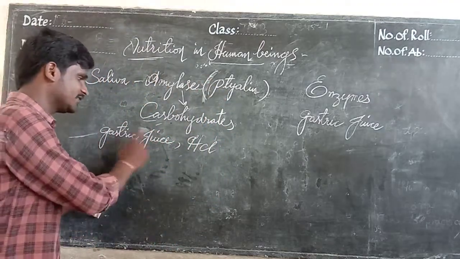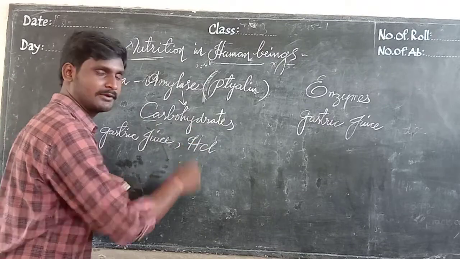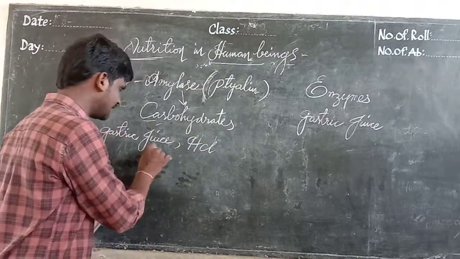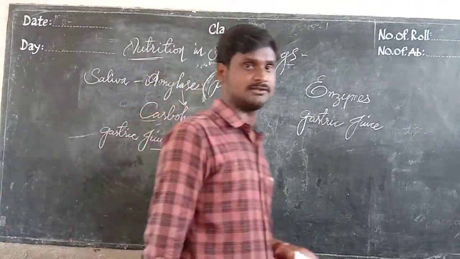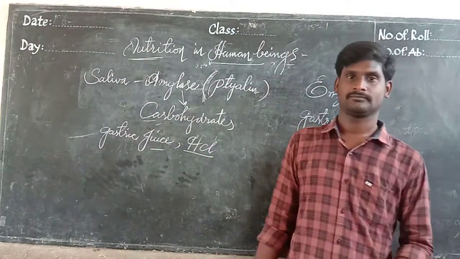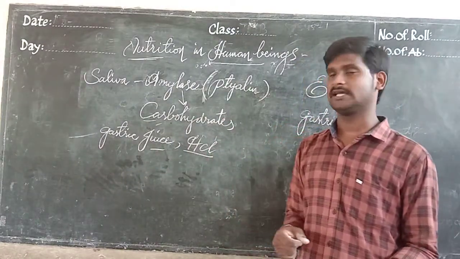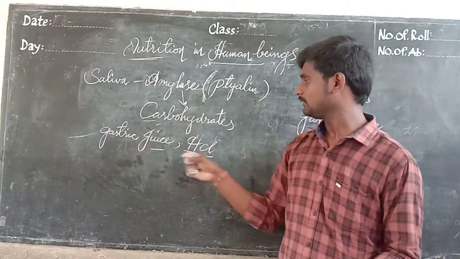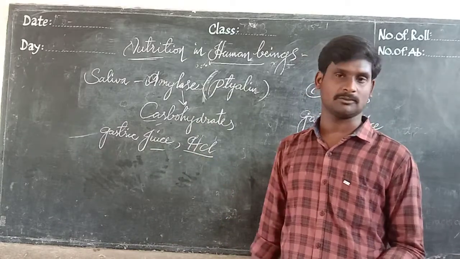Contain the gastric juice and HCl, hydrochloric acid. These gastric juice and HCl also help with digestion. It is present in the stomach. Understand? Helping for the digestion. Gastric juice and HCl are located in the stomach.